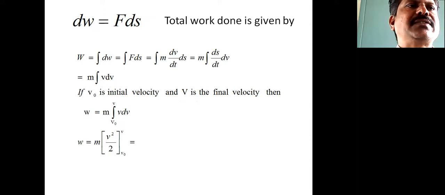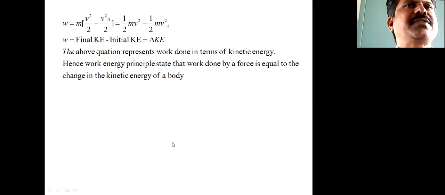In order to find the amount of work done, we integrate the above quantity between the limits v naught to v, where v naught is the initial velocity and v is the final velocity of the particle. After integration, you get v square by 2 with limits v naught to v. On applying the limits, we get W equals m into the bracket v square by 2 minus v naught square by 2, which equals 1 by 2 m v square minus 1 by 2 m v naught square.